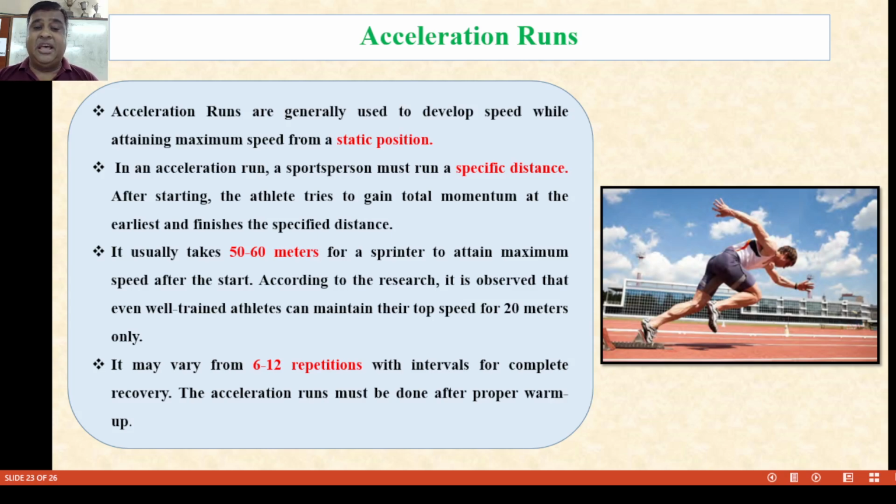For acceleration ability, as a sports person, most runs are over specific distances. After starting, the athletes try to gain total momentum at the earliest and finish the specific distance. It usually takes 50 to 60 meters for sprinters to attain maximum speed after the start. According to research, well-trained athletes can maintain top speed from 20 meters only. It is done in 6 to 12 repetitions, with intervals for complete recovery, and acceleration runs must be done after proper warm-ups.